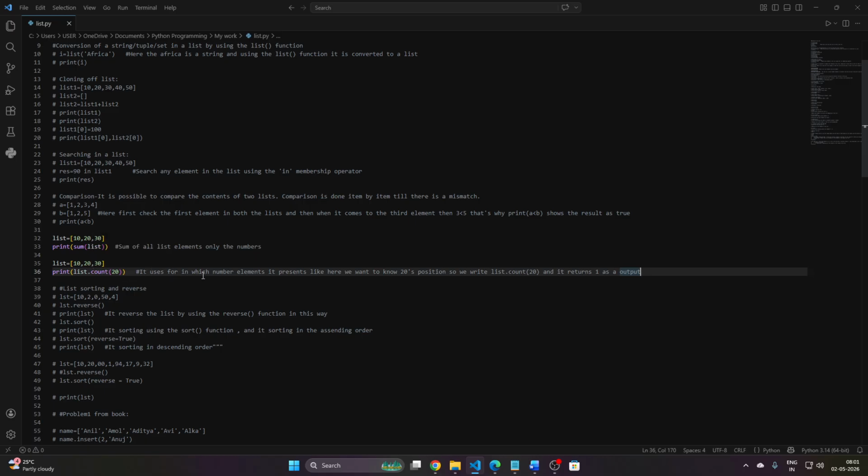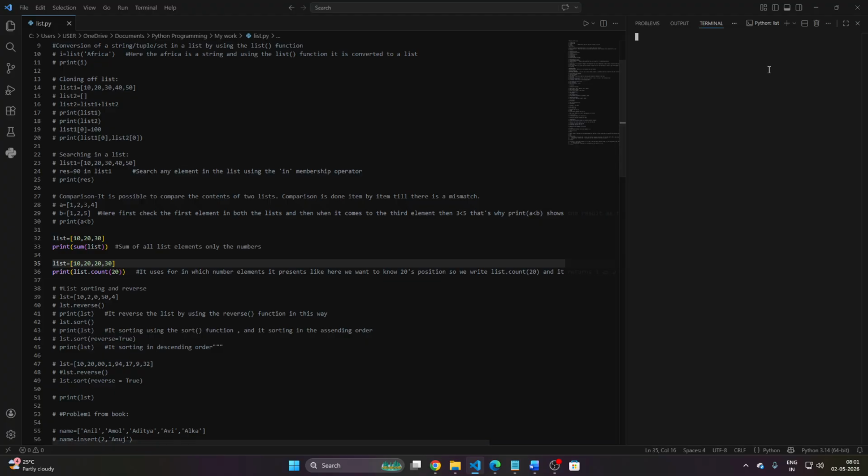It is used to find how many times an element is present. Here we want to know about 20, so we write list dot count and it returns 1 as the output.